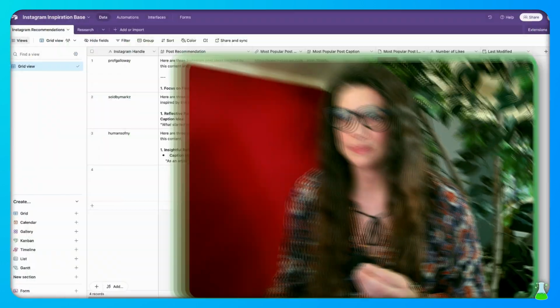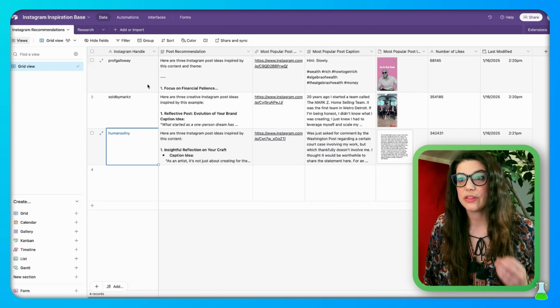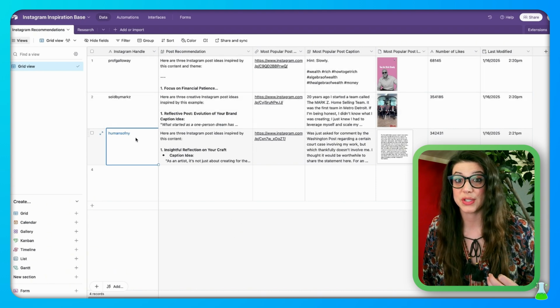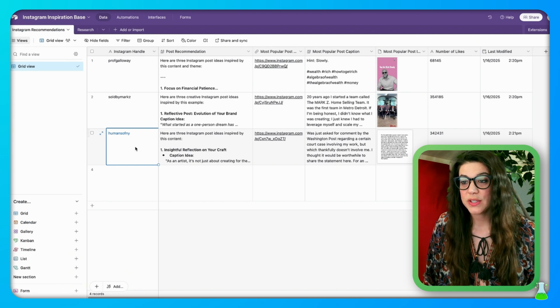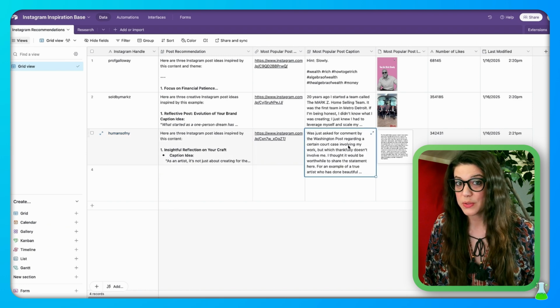by the way. But before I get into the weeds, let me just show you exactly what this output is. So here is the final output of this automation. I put in 3 Instagram handles that I was interested in for inspiration. And looking at Humans of New York, I was given a post recommendation based on their most popular post with the most likes.